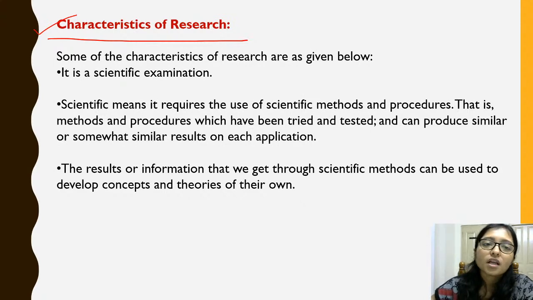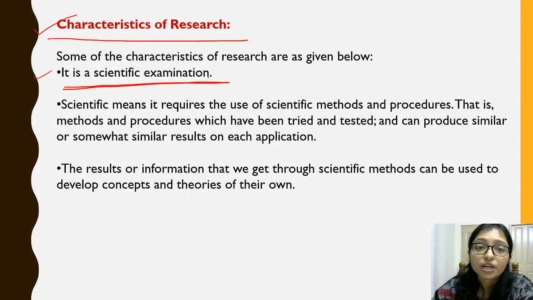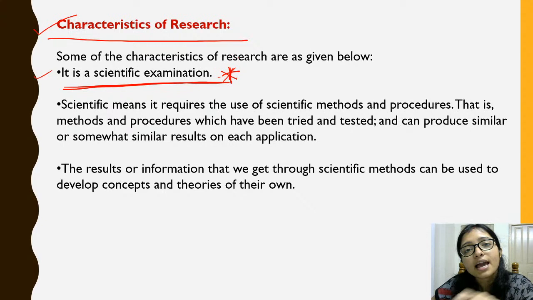So what are the research aptitude characteristics? The first characteristic is that it is a scientific examination. Remember this: sometimes students get confused when they are asked about historical research, and the characteristics say scientific examination is there, and the students think no, it is not.